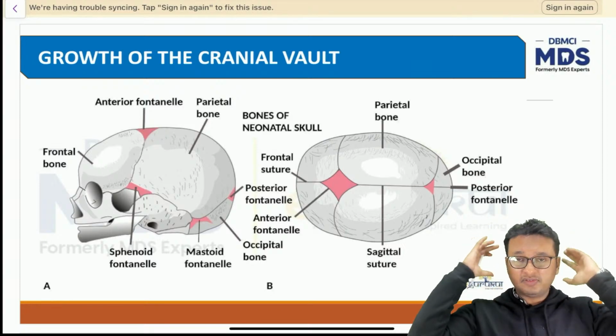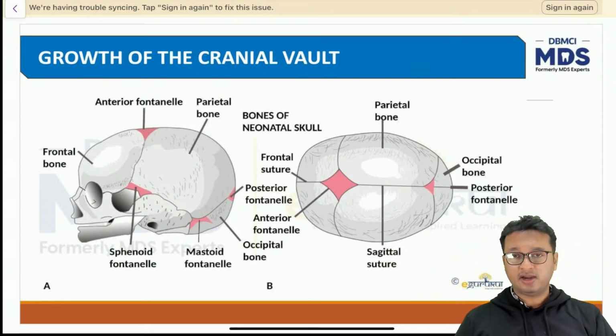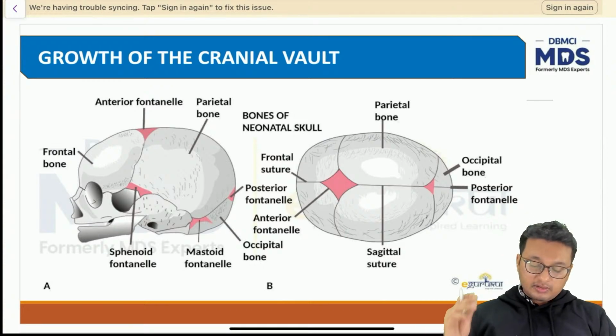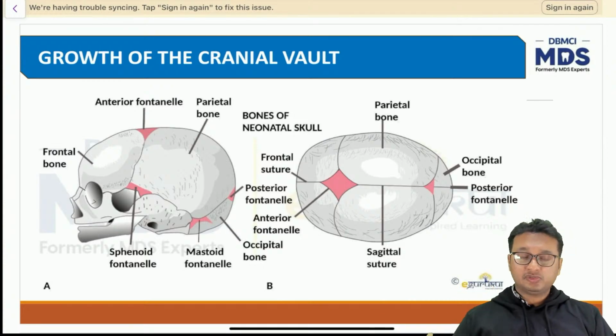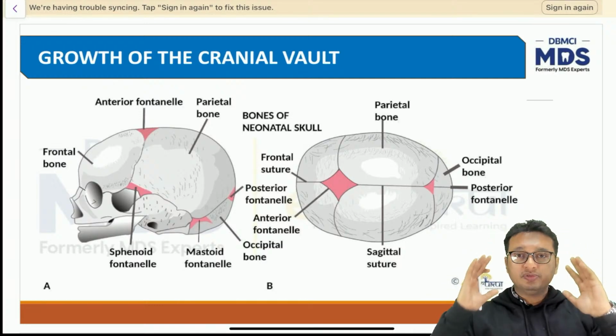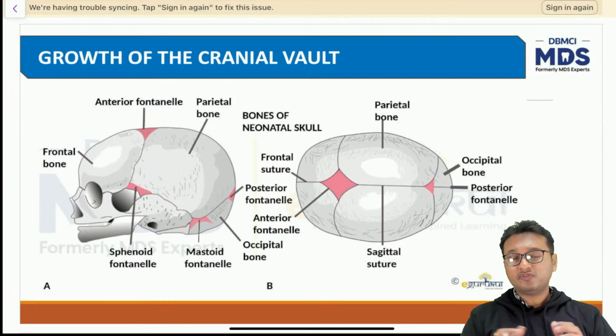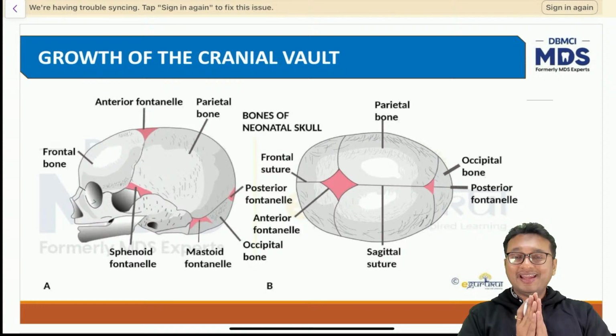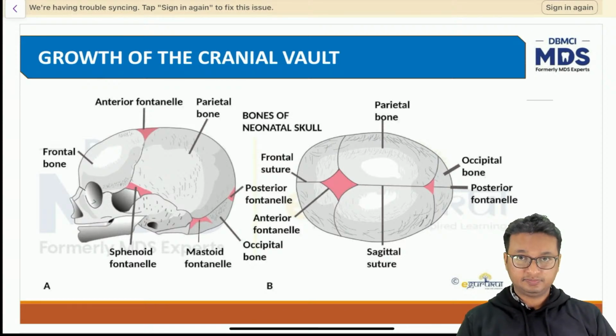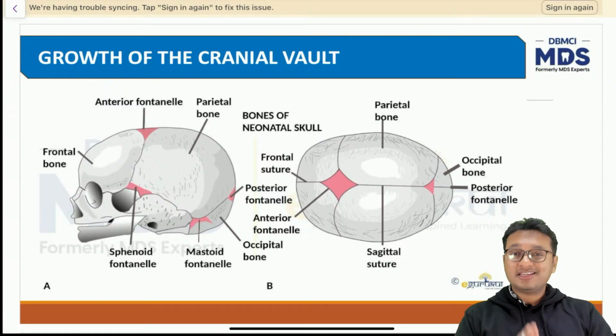Whereas the size of the cranium, the cranial vault, is quite large. But since the child has to pass through the birth canal at the time of birth by the mother, the flat bones of the cranial vault have to be a little moldable, they have to be malleable, to facilitate easy and uneventful passage through the birth canal. For that, nature has given something called fontanelles.